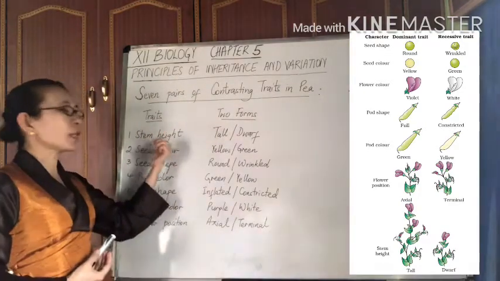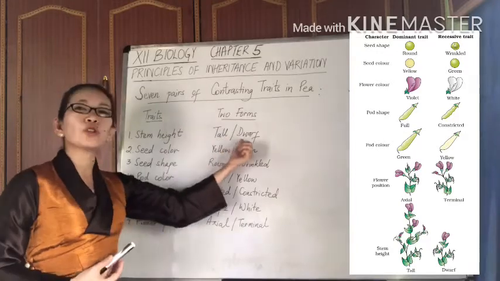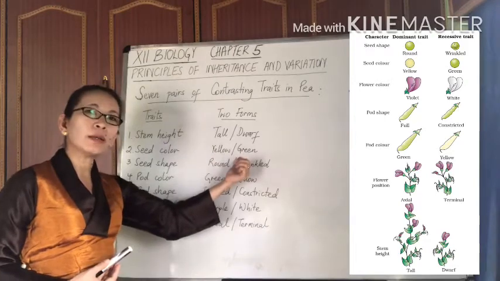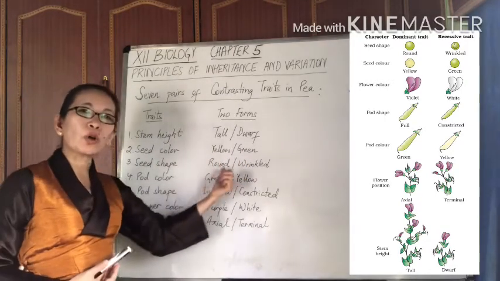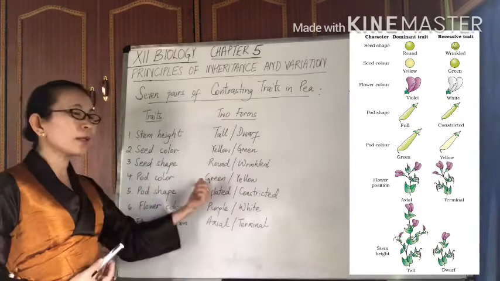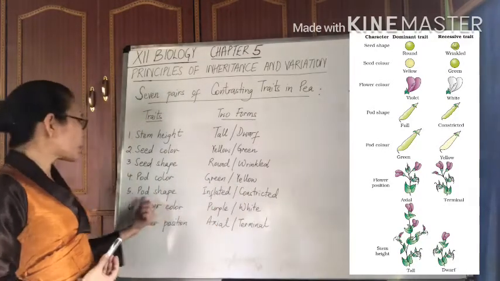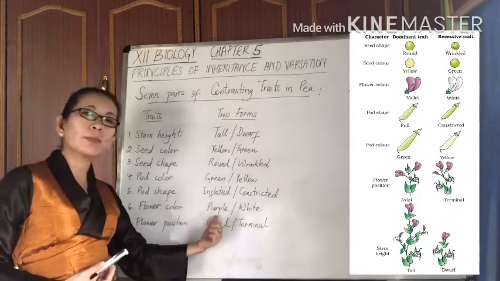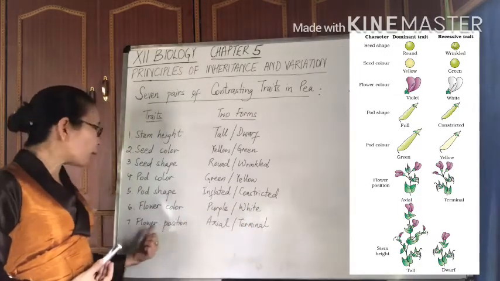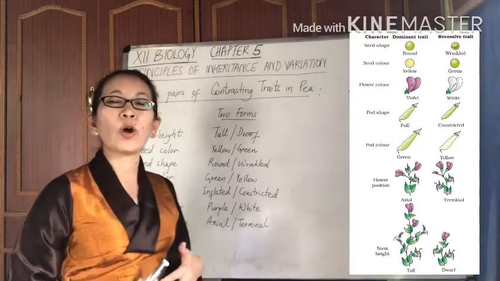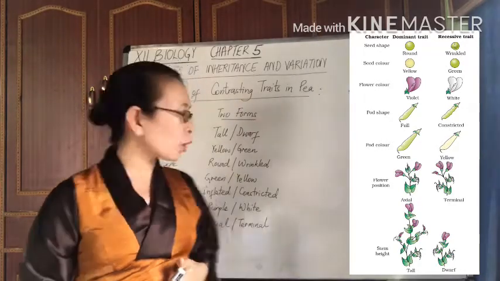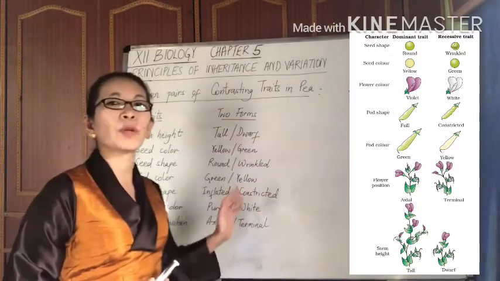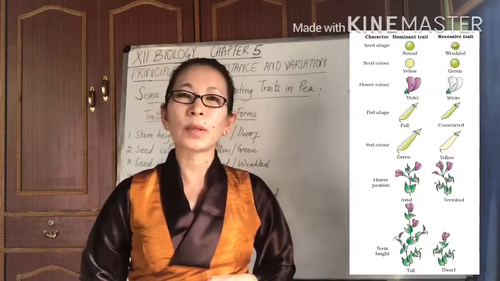For example, stem height can either be tall or dwarf. Likewise, seed color can either be yellow or green. Seed shape can either be round or wrinkled. Pod color can either be green or yellow. Pod shape can either be inflated or constricted. Flower color can either be purple or white. Flower position can either be axial or terminal. So I strongly recommend that you learn these 7 pairs of contrasting traits because they are going to be forming the framework of Mendelian genetics.